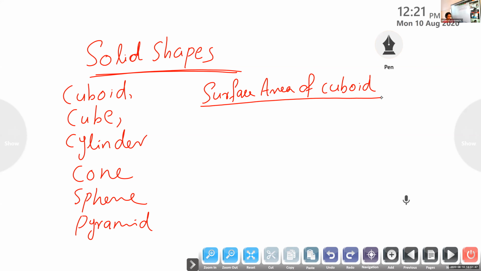Okay, let us start. Does anybody know the formula for finding the surface area of a cuboid?